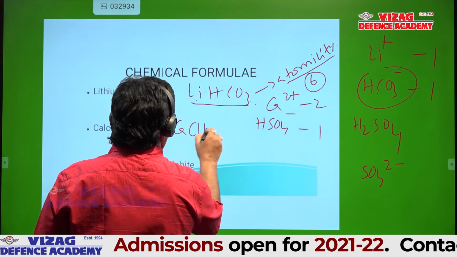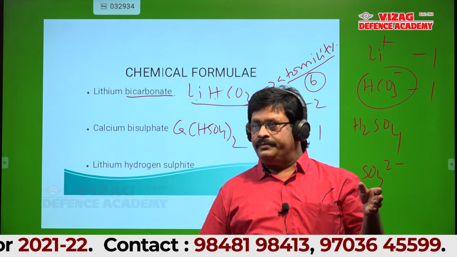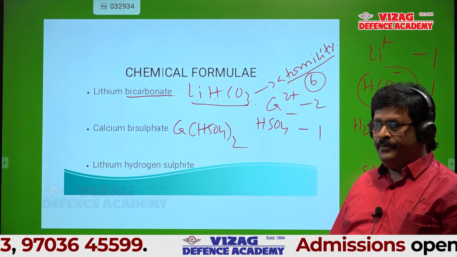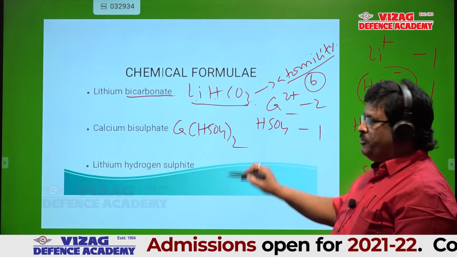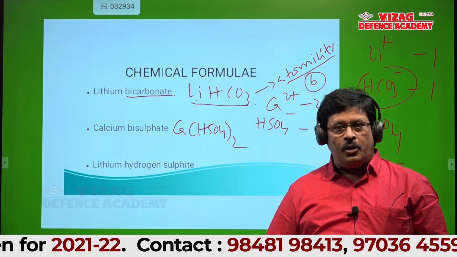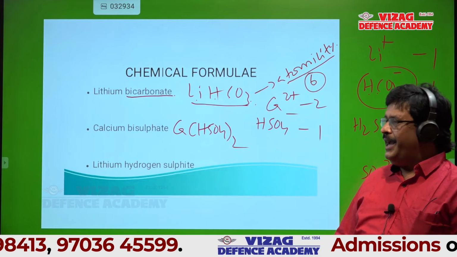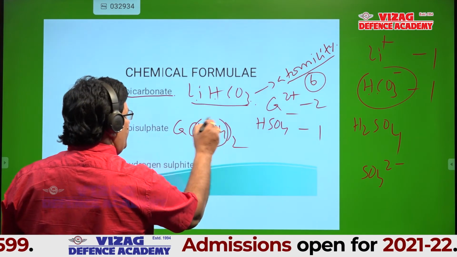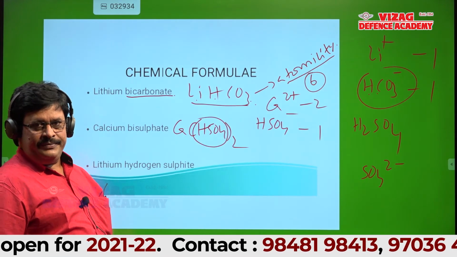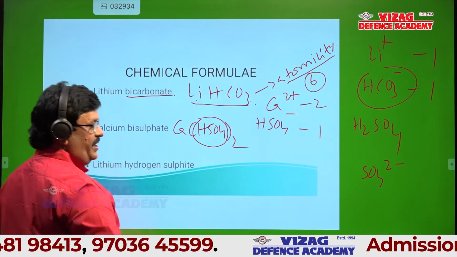Ca(HSO4)2. That's it, students. Can you tell the atomicity of this? 7, sir. How? This is twice, na? You should count the total number of atoms. How many atoms are in HSO4? 6, na? Students, yes, sir. 6 twos are 12 plus 1. Atomicity is 13. Is it okay?